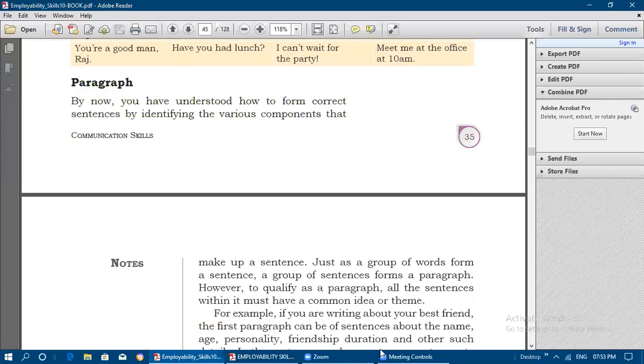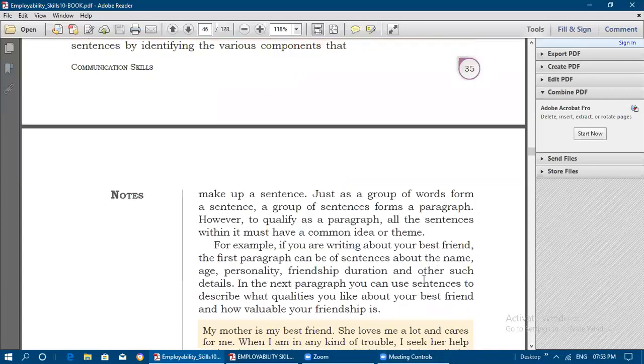Okay, for example, if you are writing about your best friend, the first paragraph can be of sentences about the name of your friend, age of your friend, personality, friendship duration, and other such details. But in the next paragraph, if you are writing about your best friend, you can use sentences to describe what qualities you like about your best friend and how valuable your friendship is.